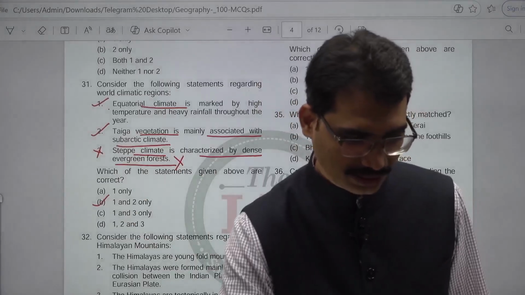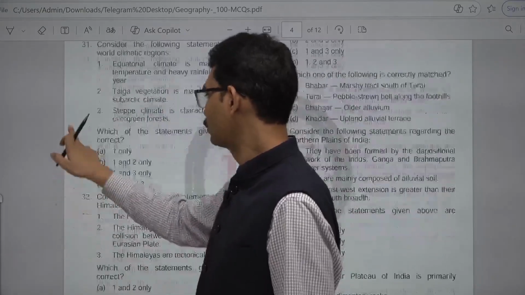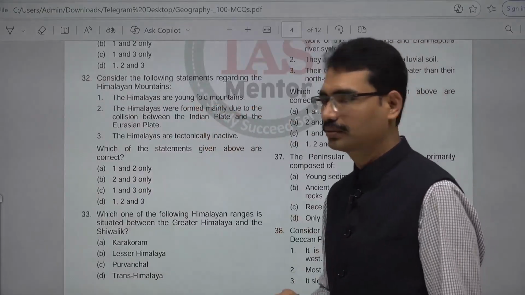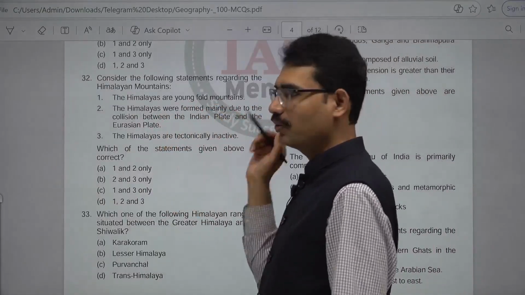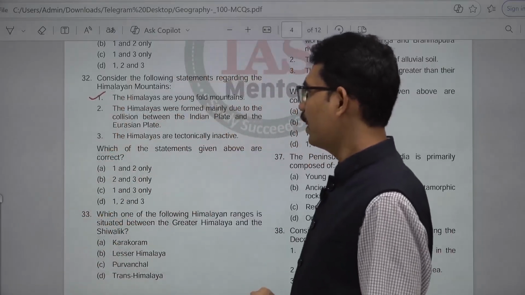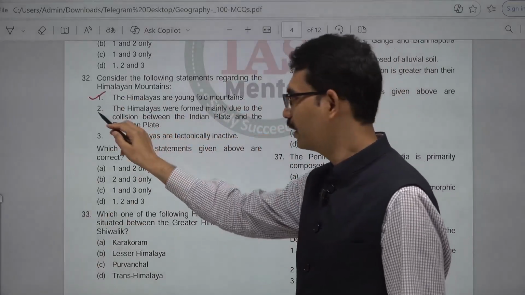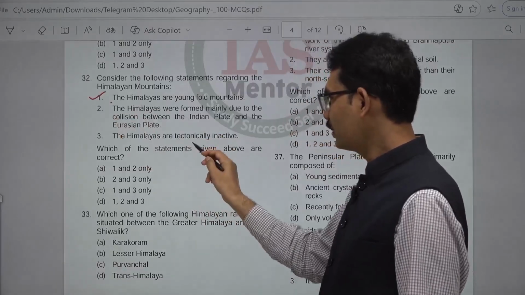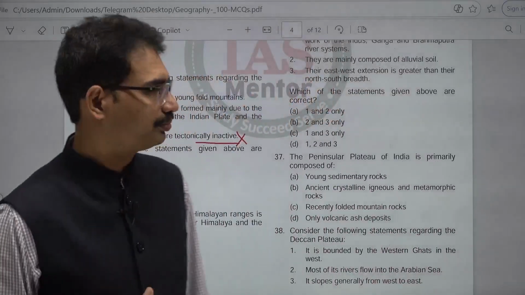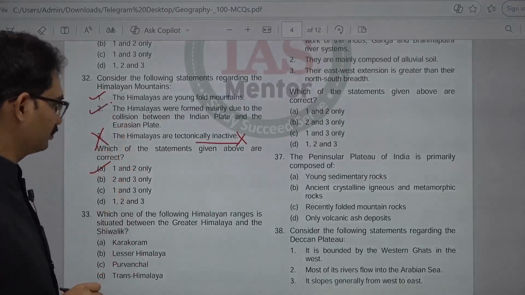Next, 32. Consider the following statements regarding the Himalayan mountains. The Himalayas are young fold mountains. Correct one. They are young and still rising. The Himalayas were formed mainly due to the collision between the Indian plate and the Eurasian plate. This is the reason. The Himalayas are tectonically inactive. No, they are very active. Even today earthquakes occur. 3 is not correct. 1 and 2. Answer here is A.